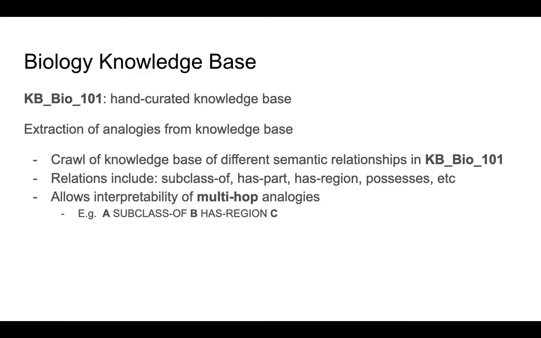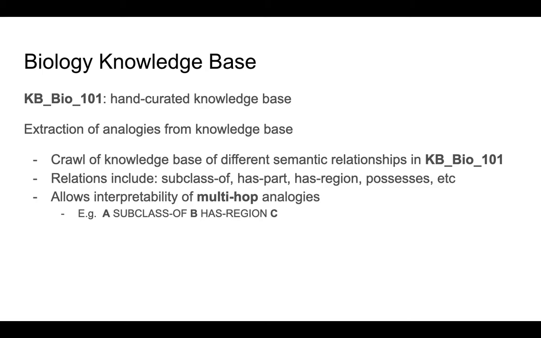And the one good thing about taking this approach is it allows interpretability of not only just a direct relationship, but also if there are multiple relationships along the way, which we call multi-hop. So for instance, if A is a subclass of B and B has region C, we can still find a nuanced relation in terms of seeing how A is related to C.